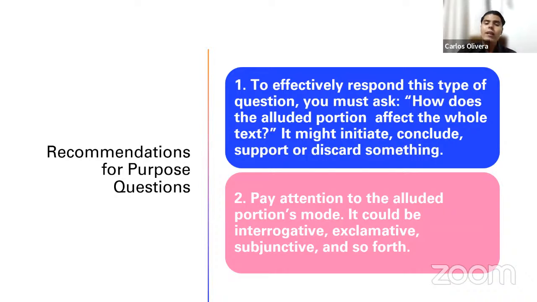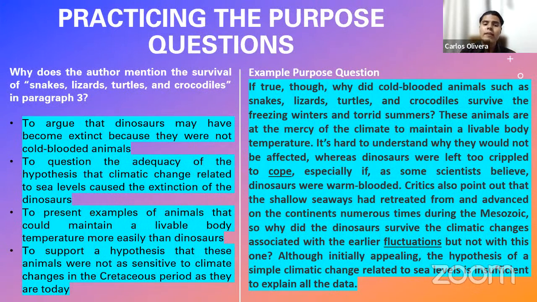Why? Because let us apply these criteria to this sentence. Let us think about the first type of criteria. Snakes, lizards, turtles, and crocodiles survive the freezing winters and torrid summers. Now, after this, the author mentions this sentence that we are trying to understand why the author included. What did that sentence provoke?